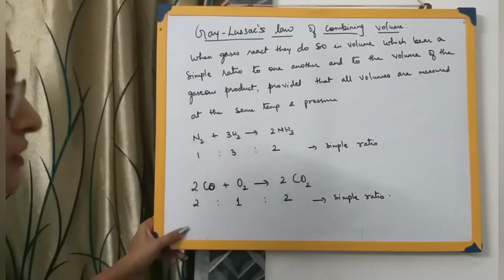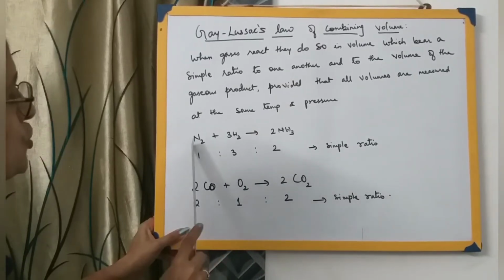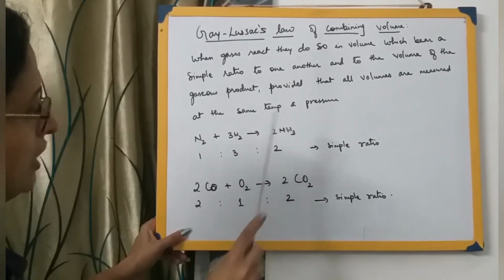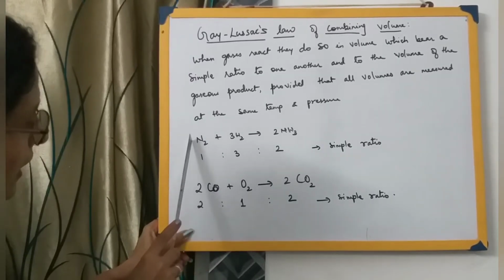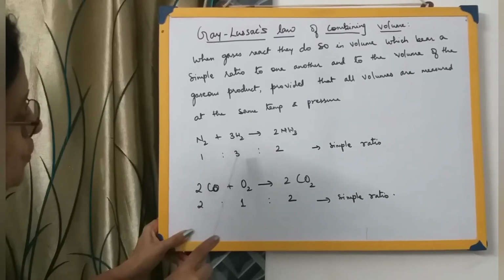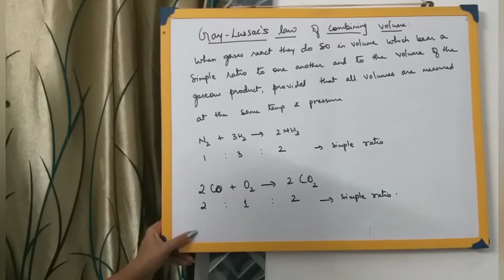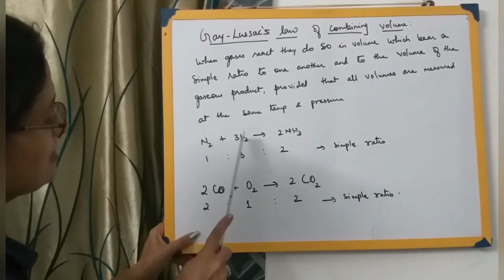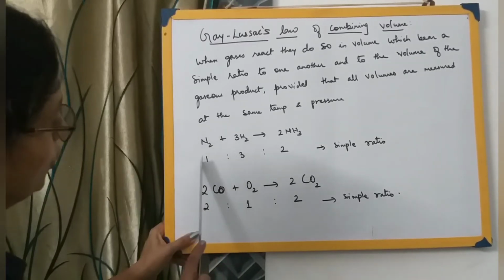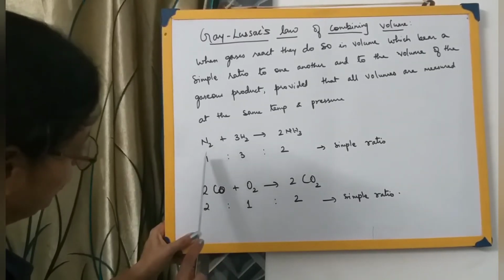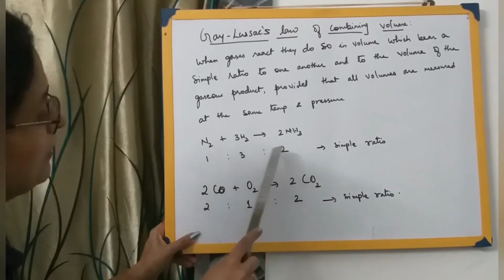Let me first explain this law, then I will come back to the statement. Now this is an example, nitrogen reacting with hydrogen forming ammonia. Look over here, there is 1, and here how many? 3. So 1 is to 3. These gases, according to this law, are reacting in volume, and the volumes of the reactants and the product bear a simple ratio to one another.